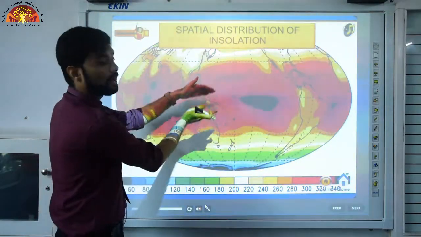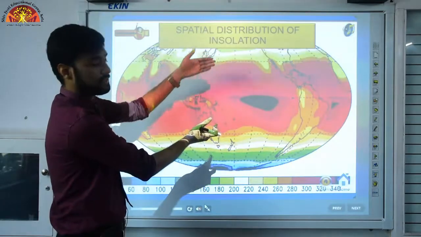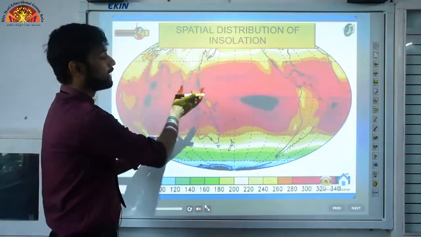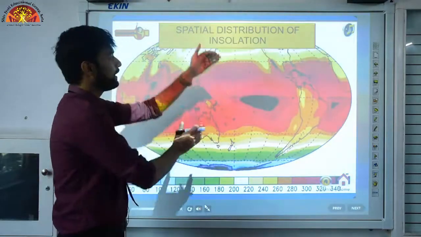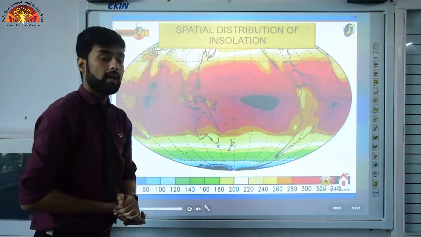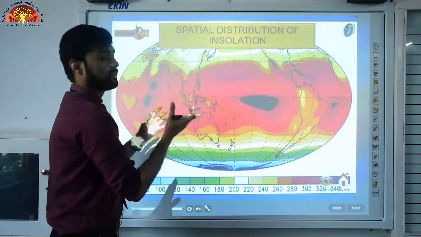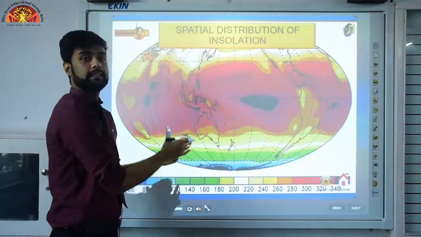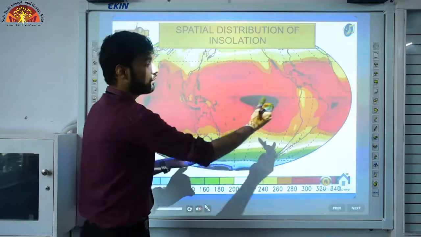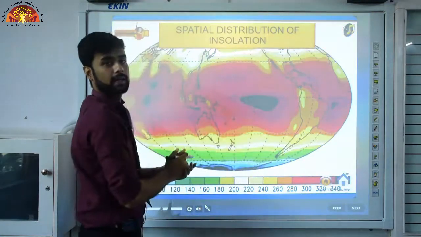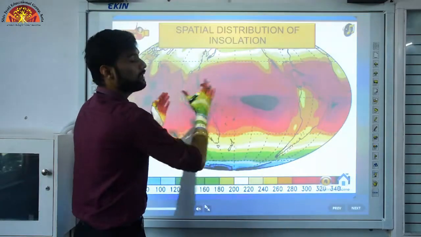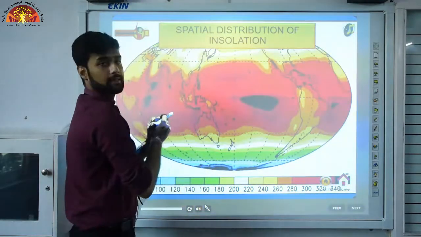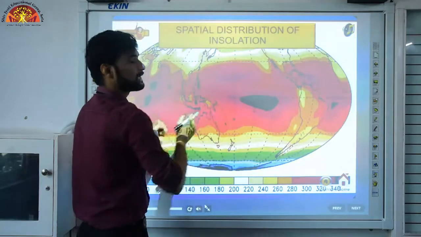But as you move farther from the equator, towards the Tropic of Cancer or Tropic of Capricorn, you will see the area turns yellow. This means now we are getting less amount of heat in these areas. And why is that? Because the sunlight that is coming to these areas is slanted. The sunlight falling here is not straight, it is coming slanted. But it is not the same at the equator, where the sunlight is falling in a straight line. So here the heat of the sun is getting absorbed well.